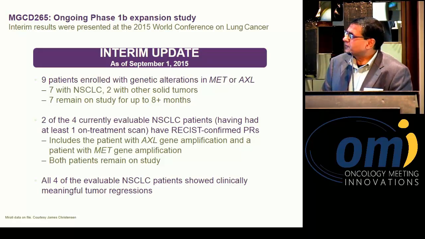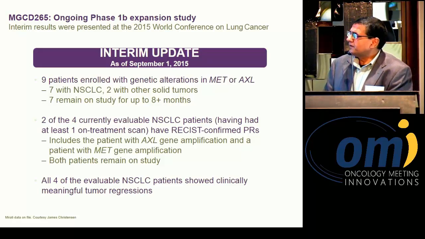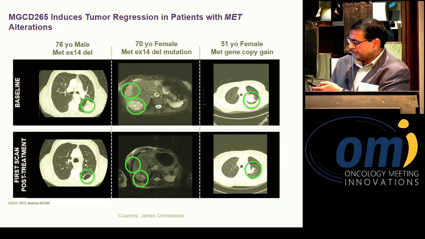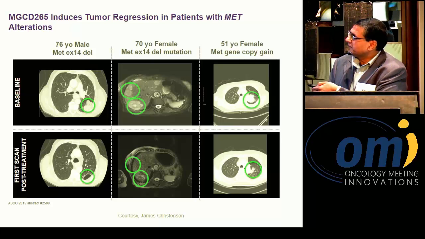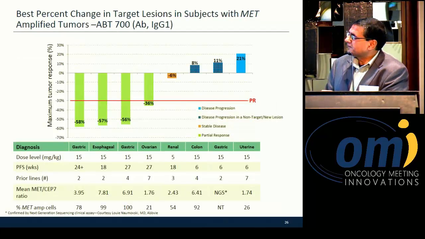This is a little bit premature, but we do want to be able to say that at least in a biomarker driven setting, that is, if you have MET gene amplification in this study, you do see some responses. And again, this is the CT scan of one of the responders, and clearly you can have MET exon 14 deletion mutation or MET gene copy gain, and these are some of the examples where you do actually see some responses.